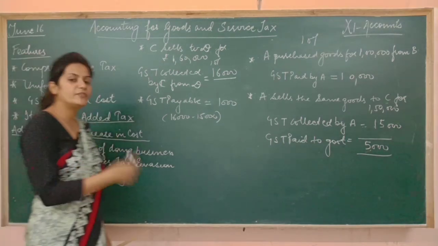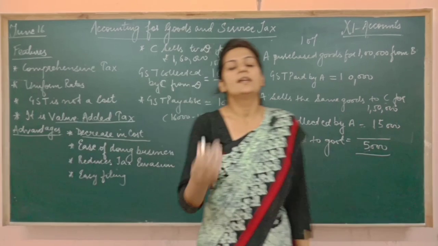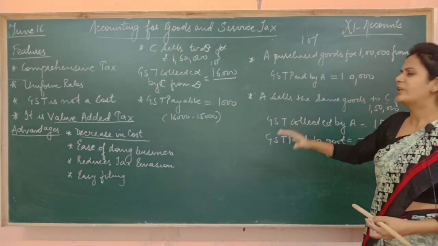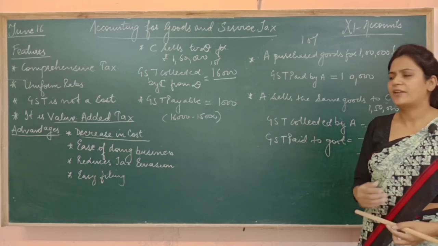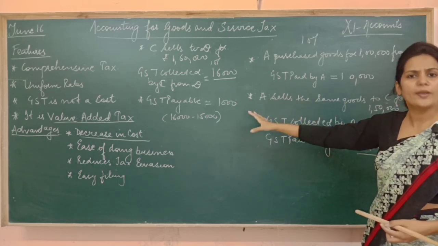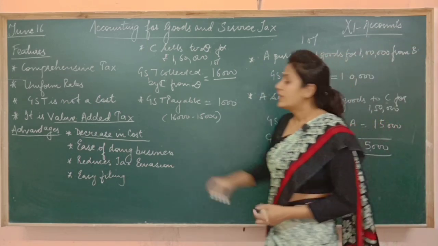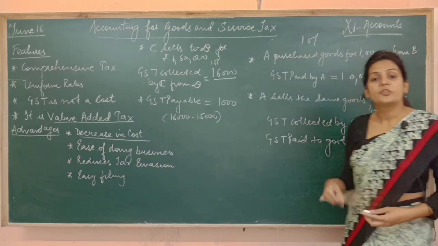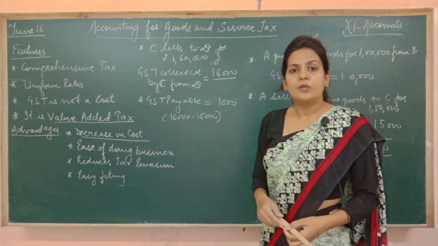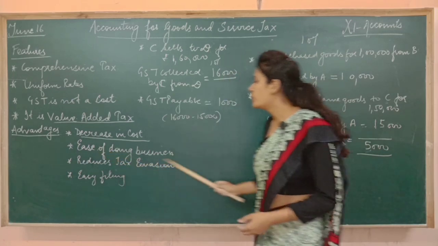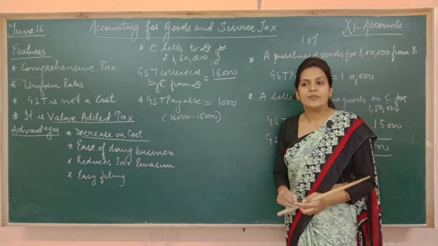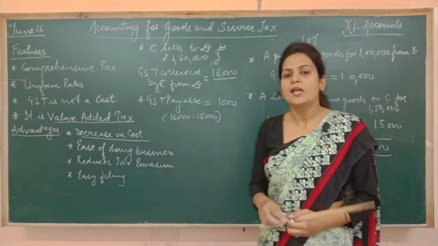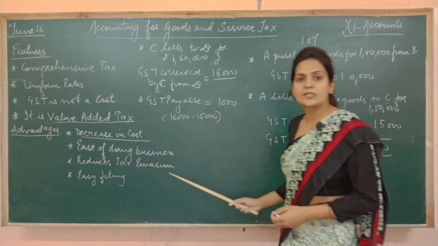If you talk about the previous era, no, तब पहले क्या होता था कि tax पर tax charge होते थे. Fine. In the previous era, the accounting treatment of the taxes is not in your syllabus, so I'm not going to touch that topic. But you need to understand one thing, that due to GST the cost of production has decreased. Now as we don't have to pay multiple taxes, we are paying only one tax, so it is ease of doing business also. Now things have become very easy for us, cheaper for us. Accounting treatment has also become very simple, so now it's very easy to start up a business and to run it.